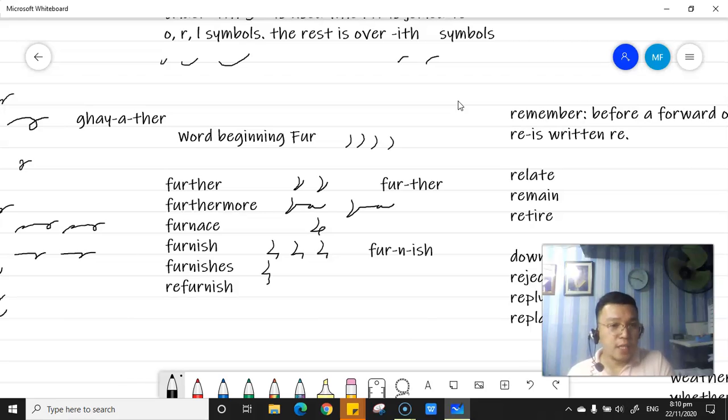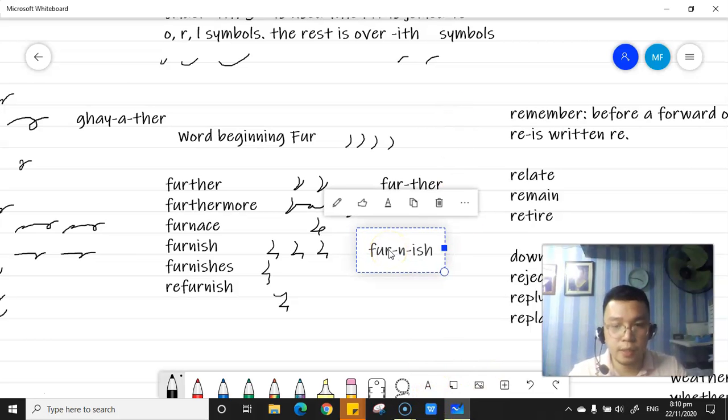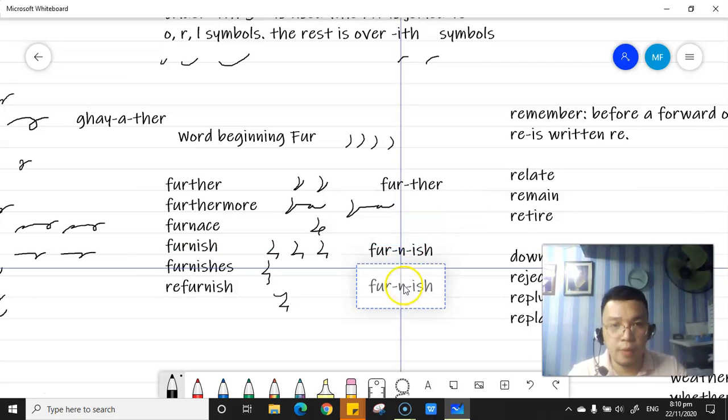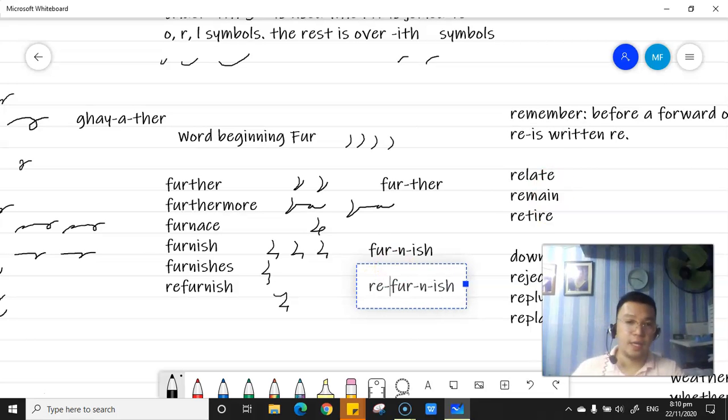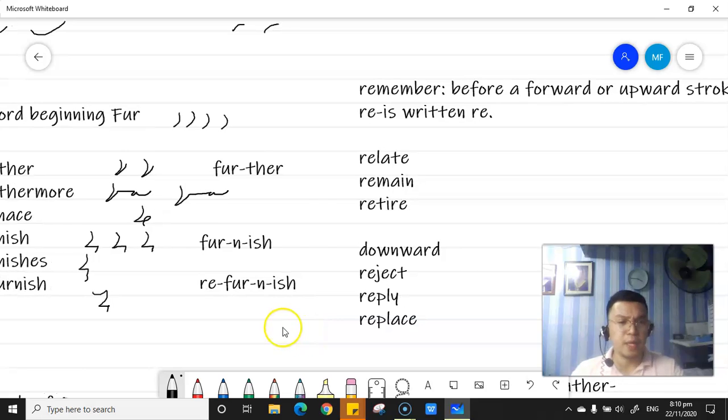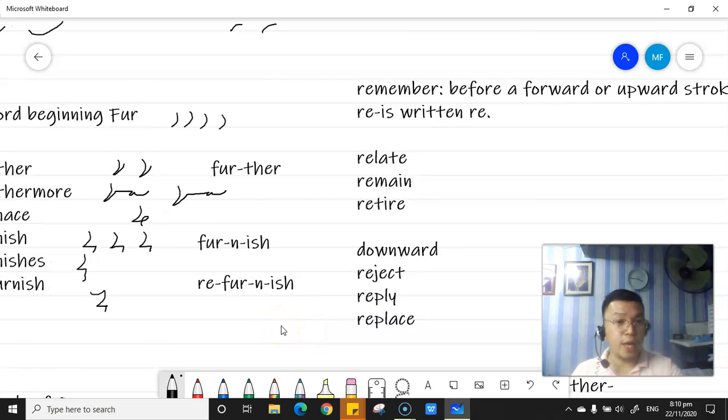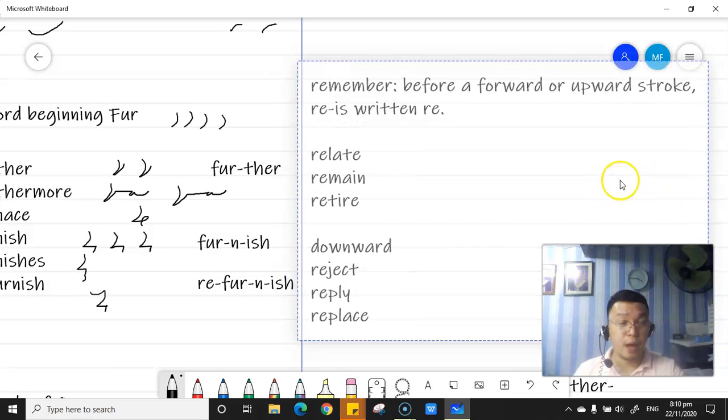Refurnished. Okay, since it is a downward stroke, the word beginning re is represented by an R symbol, then fur, then N, ish, refurnish. Okay, so how are you going to shorthand spell it? Okay, same here, then put the word beginning re. Refurnish.